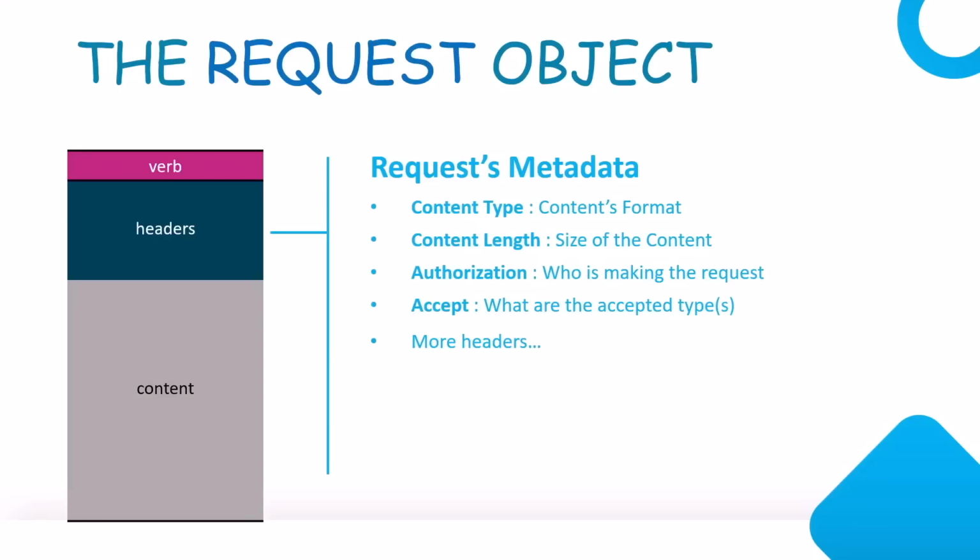Sometimes a request needs to be authenticated. In that case, the authorization header will be populated with a bearer token or whatever authentication you are using. We also have accept type, which defines what kind of a request is acceptable, like JSON, XML, and so on. And then there are literally hundreds of headers. You can also define your own headers if they are helpful in your situation. But headers basically have metadata of the content and request.